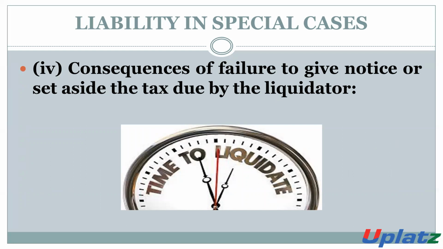Consequences of failure to give notice or set aside the tax due by the liquidator. What will be the consequences if the liquidator fails to give the notice or fails to set aside the tax dues? The liquidator is required to provide notice to the AO about his appointment and to set aside the tax due. If he fails, what will be the consequences?